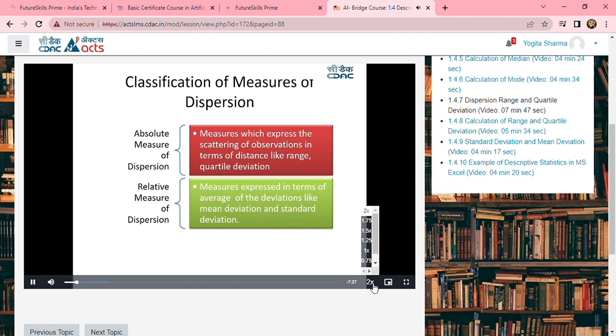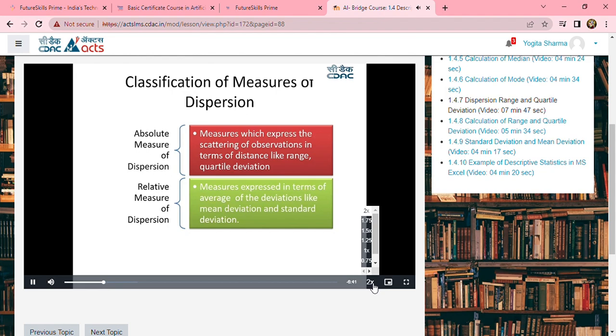Absolute measure of dispersion measures how spread out the data is, or how the data is scattered given a set of observations, by taking the distance to see how far away the data points are. So you are going to measure it as an absolute number by calculating the distance. Hence that determines the absolute measure of dispersion. The measurements used to define the measures of dispersion based on distance are range and quartile deviation.